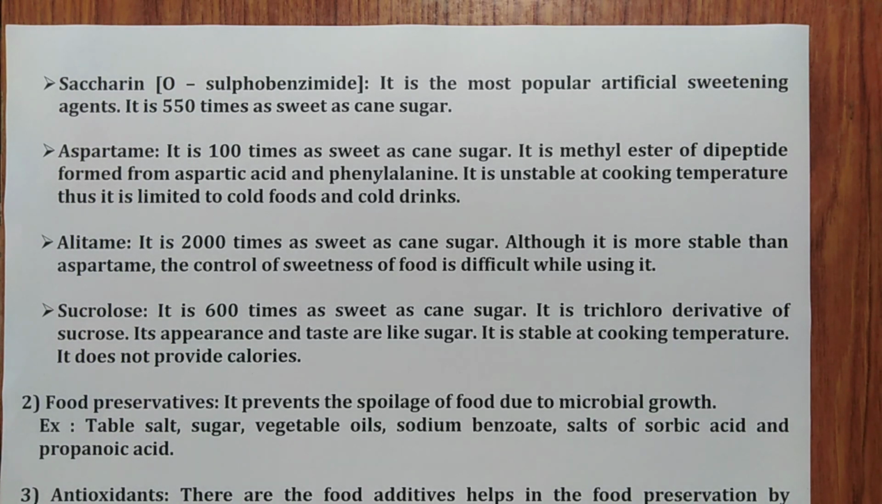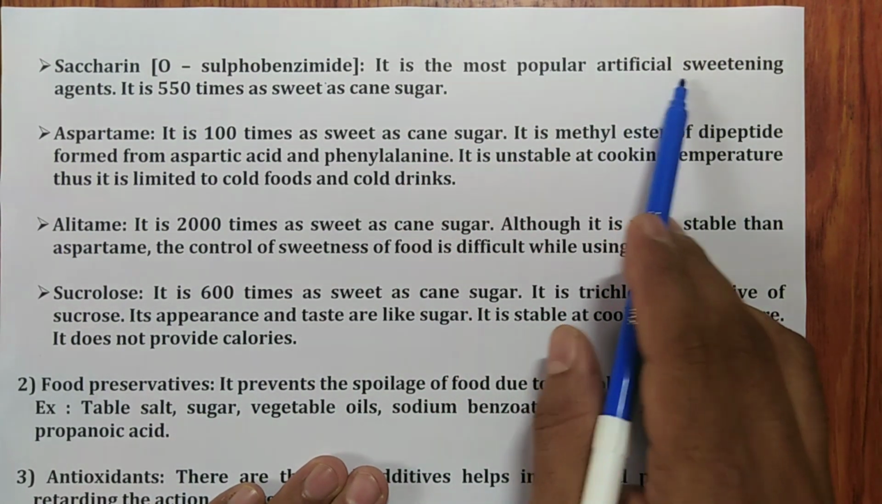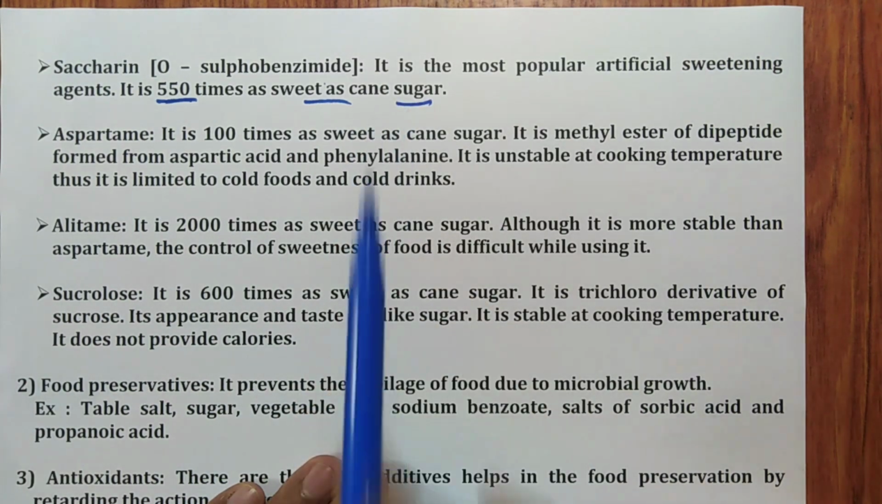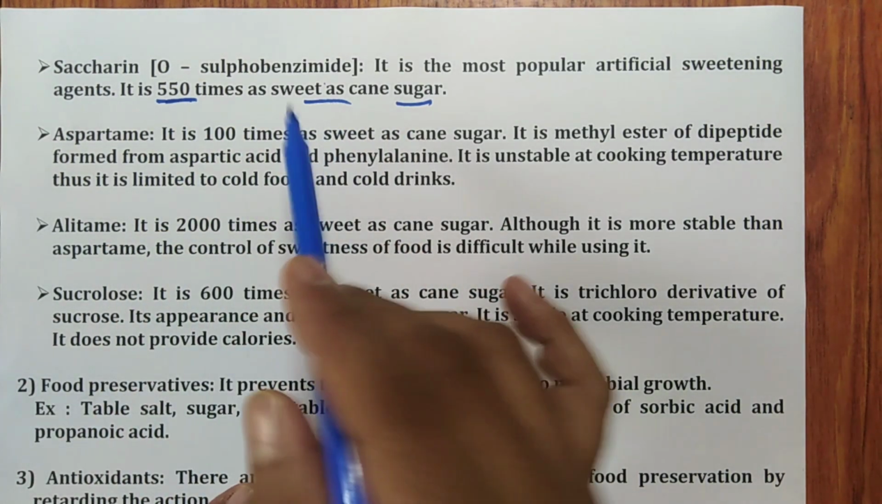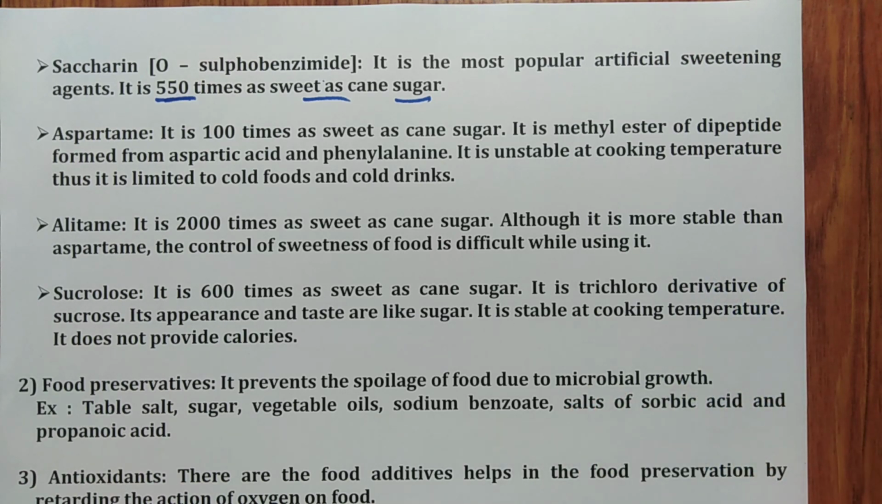Saccharin, we call it ortho-sulfobenzimide. It is the most popular artificial sweetening agent. Remember, it is 550 times as sweet as cane sugar. Not necessary to remember, but if they ask sometime, we have to be ready for that. We cannot take the risk. So 550 times as sweet as cane sugar.